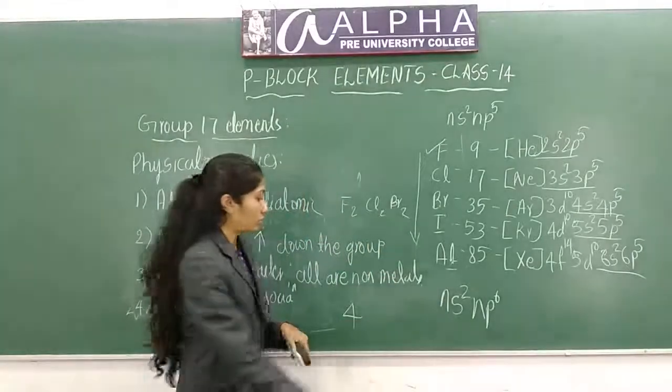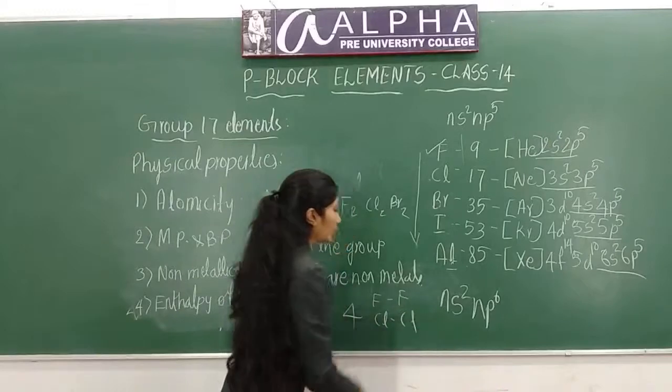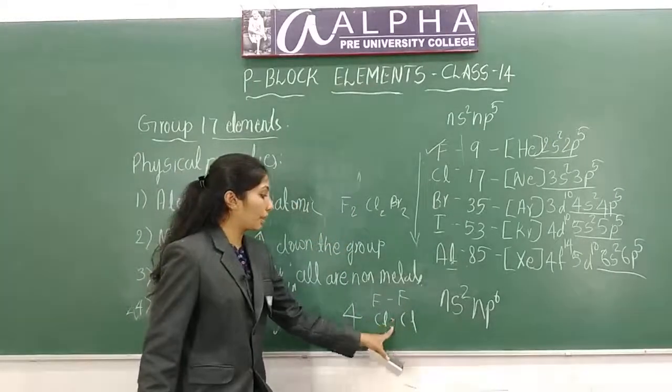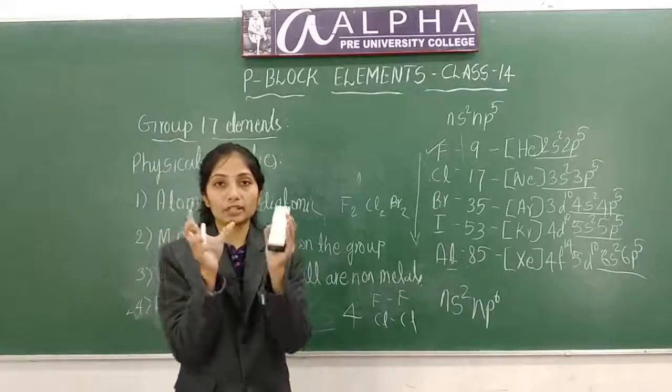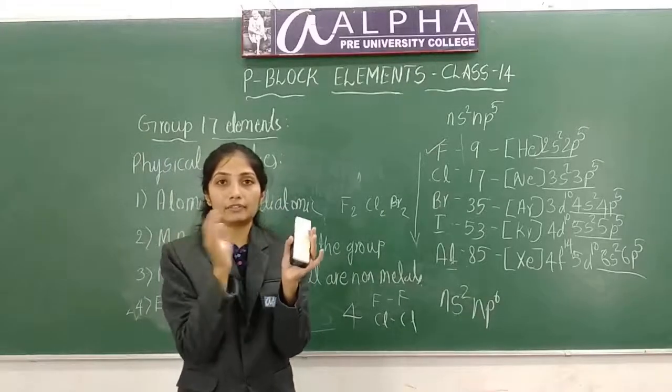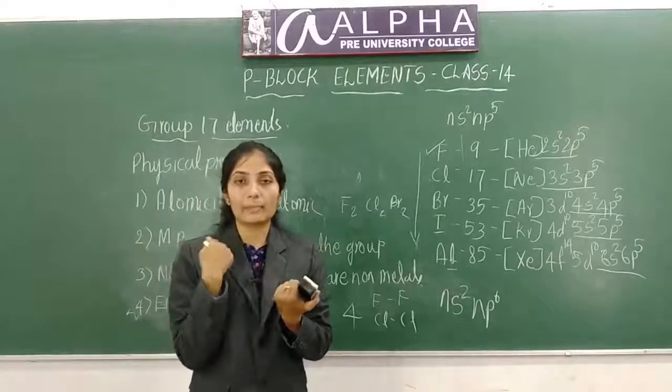diatomic molecules, F2, Cl2, like this. The energy required to break this bond decreases down the group, because the size increases and the atoms will be far away from each other. That means they are not held strongly by the nucleus.